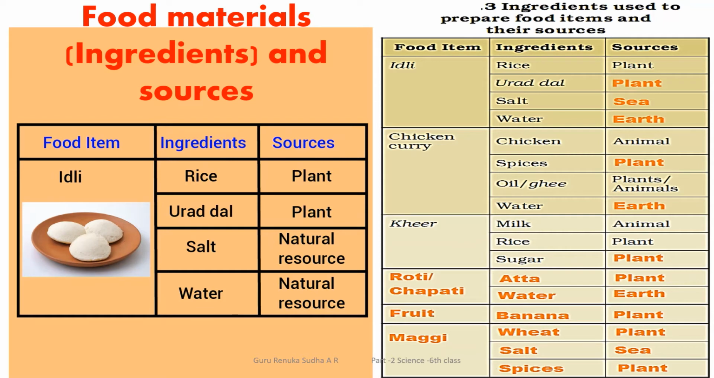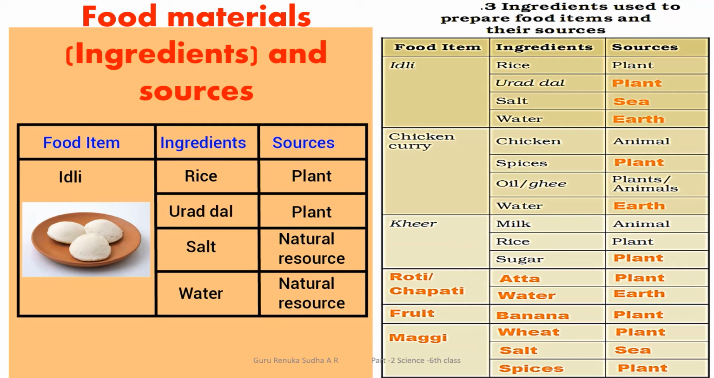See, when I consider the food item idli, we are going to use rice, urad dal, salt, and water, and that rice we are going to get from a plant. Urad dal is also from a plant. Salt, you know that it is naturally available, a natural source. Water is also a natural source.